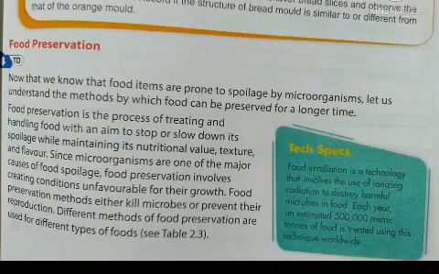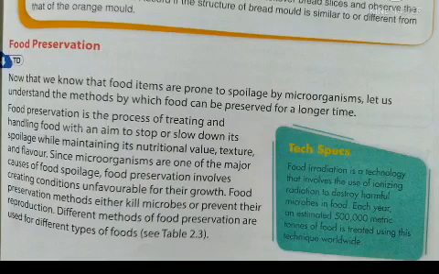Food preservation is the process of treating and handling food with an aim to stop or slow down its spoilage while maintaining its nutritional value, texture, and flavor. Since microorganisms are one of the major causes of food spoilage, food preservation involves creating conditions unfavorable for their growth. Food preservation methods either kill the microbes or prevent their reproduction. Different methods of food preservation are used for different types of food.